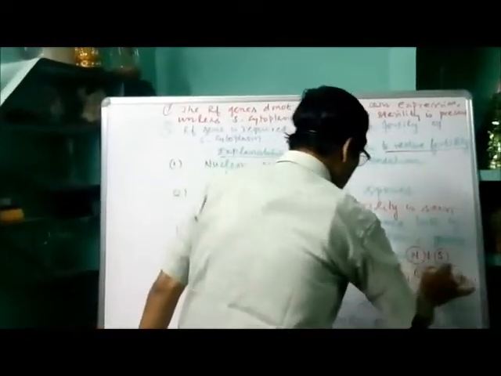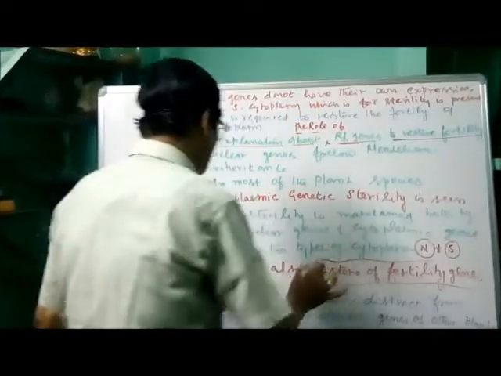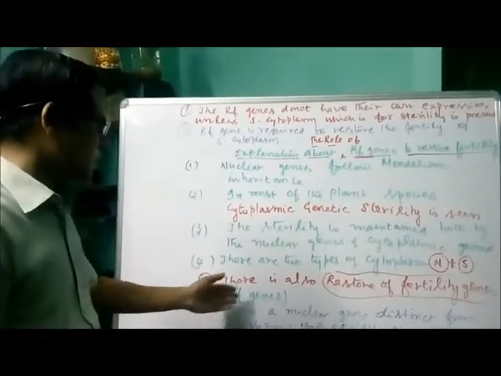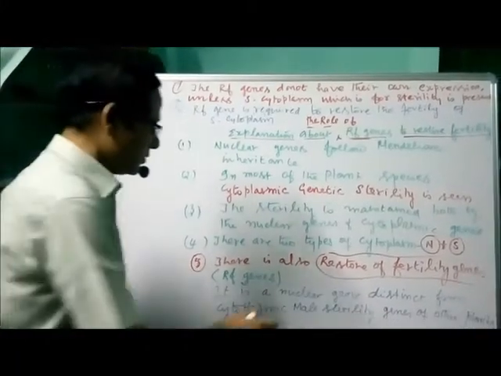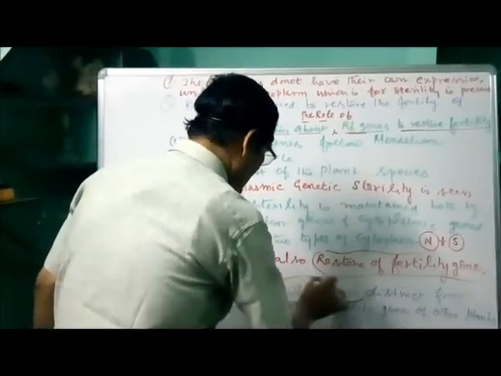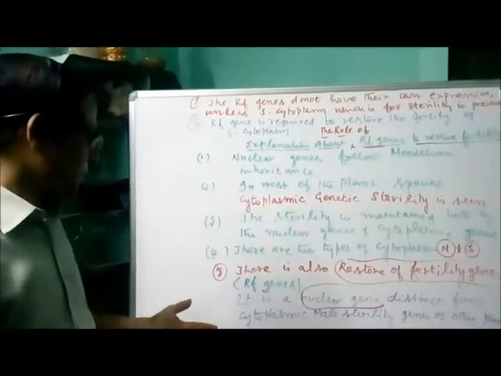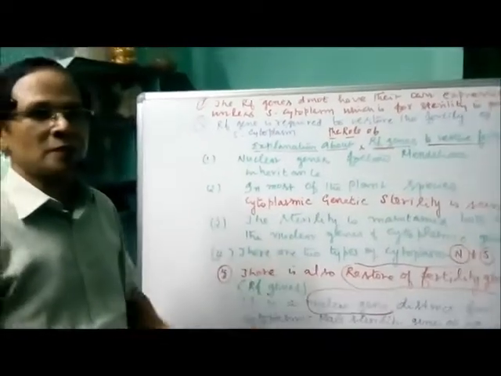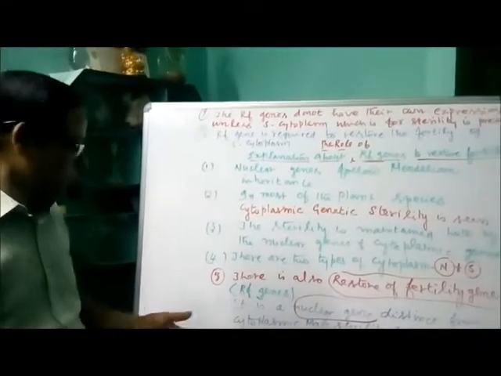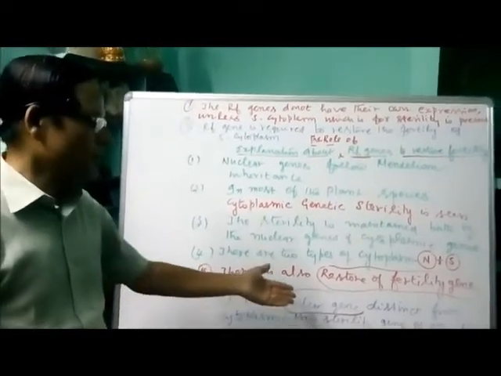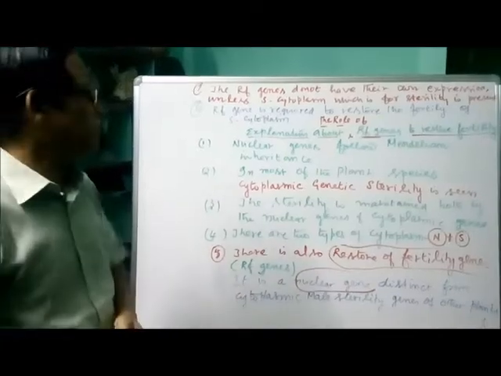Restorer of fertility genes, it is normally a nuclear gene. It is simply called RF genes. I mentioned earlier, it is a nuclear gene, not a cytoplasmic gene. It's a nuclear gene present in the chromosomes, but distinct from cytoplasmic male sterility genes of other plants.